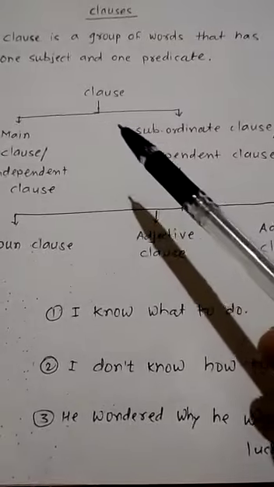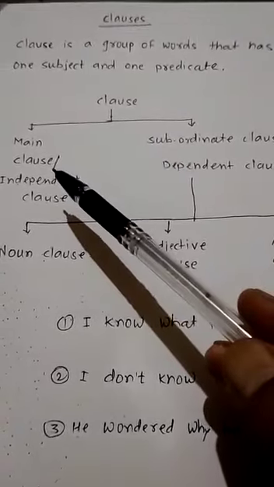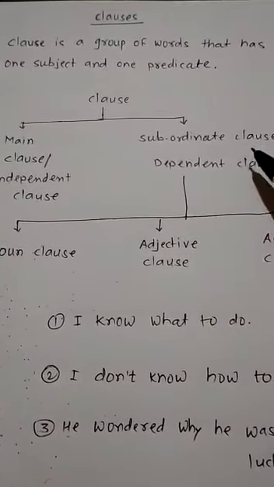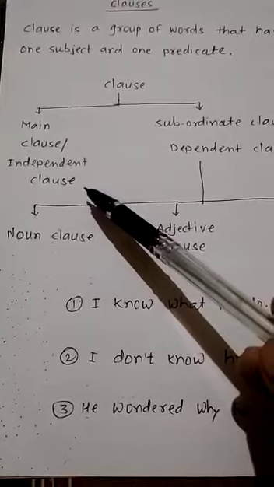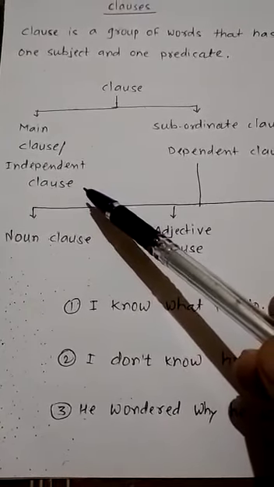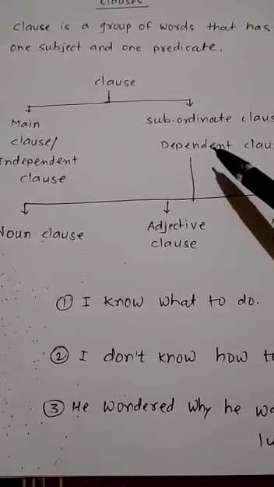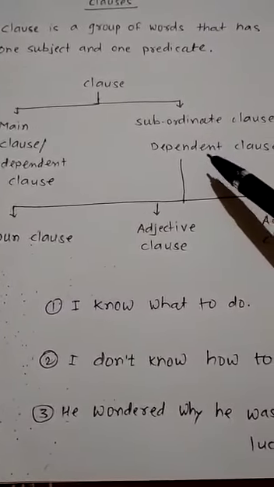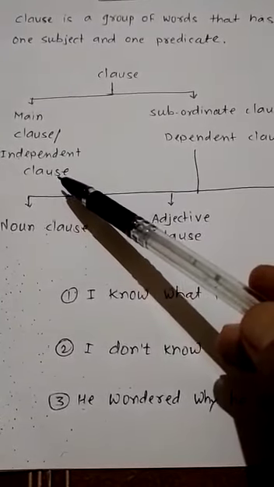See, clauses are classified broadly into two types. One is the main clause and the second one is the subordinate clause. Main clause is also known as an independent clause. Why it is known as an independent clause, that we will study. And subordinate clause is also known as a dependent clause. So why is it known as an independent clause?